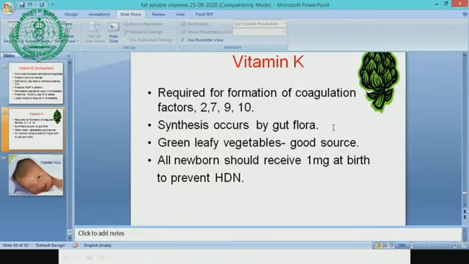The child may have epistaxis, GI bleeding, vomiting, hematemesis, umbilical bleeding, or melena. All this can occur in the 3rd to 7th day. This is our classical vitamin K deficiency, or classical vitamin K hemorrhage of the newborn. So what we do in all newborns is give 1 milligram of vitamin K at birth to prevent hemorrhage of the newborn.